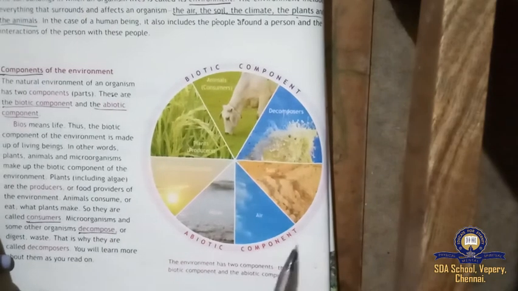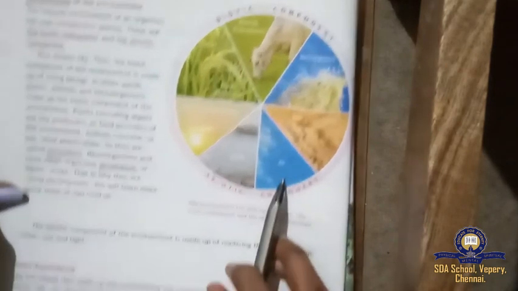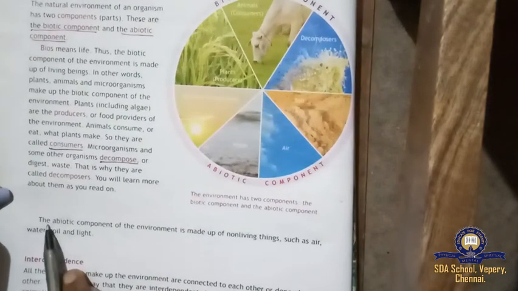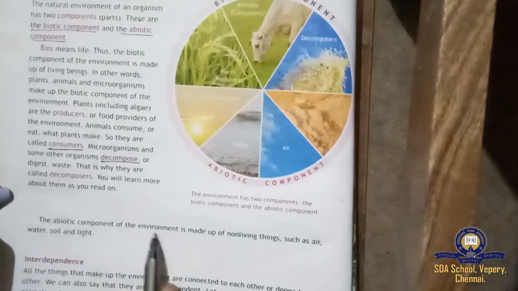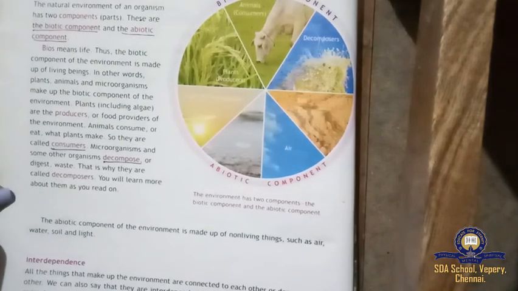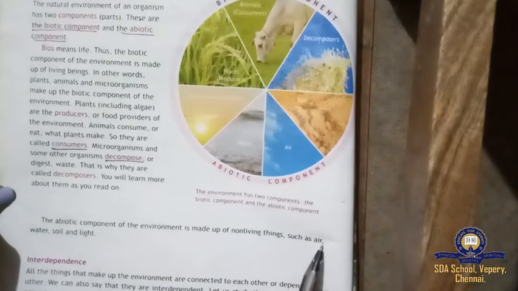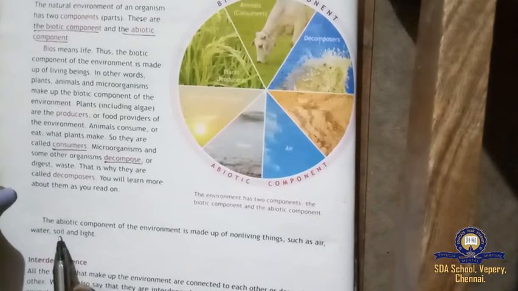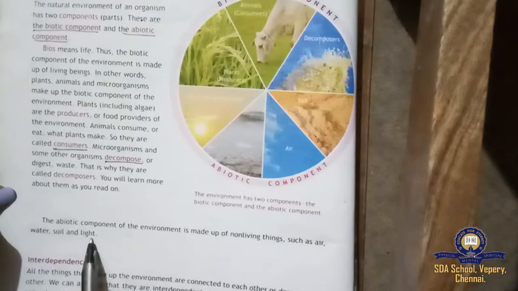Now the abiotic component. What is meant by the abiotic component? Here they have given: the abiotic component of the environment is made up of non-living things such as air, water, soil and light.